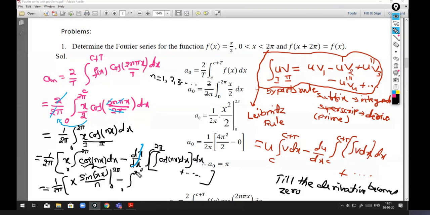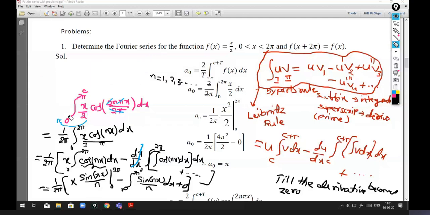So integration of cos nx is again known here, that is sin nx by n into dx, and plus 0 because the derivative of 1 is 0. Okay, so now I'll erase this first definition simply. I don't want this definition because you have noted all these things. So now, after this we get,